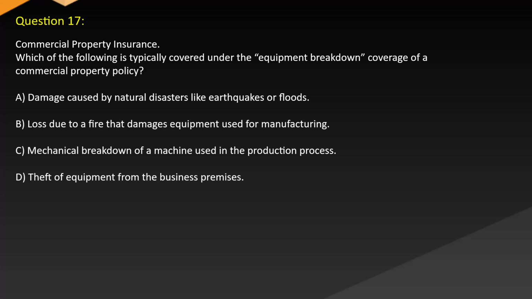Question 17. Commercial property insurance. Which of the following is typically covered under the equipment breakdown coverage of a commercial property policy? A. Damage caused by natural disasters like earthquakes or floods. B. Loss due to a fire that damages equipment used for manufacturing. C. Mechanical breakdown of a machine used in the production process. D. Theft of equipment from the business premises.